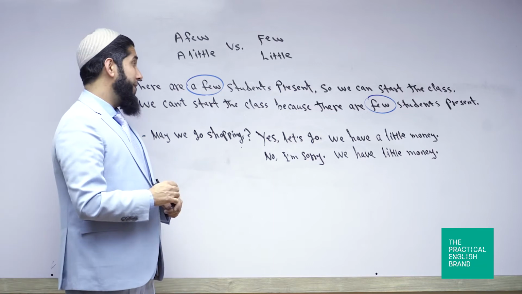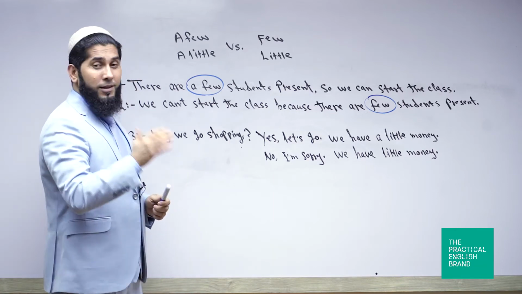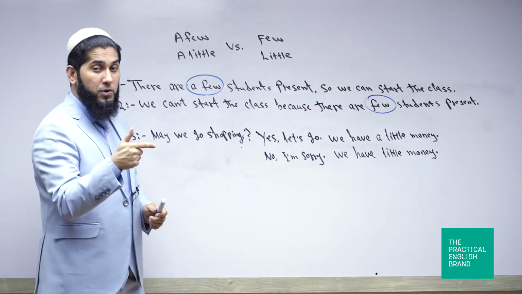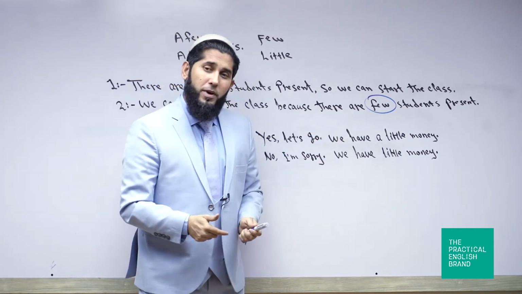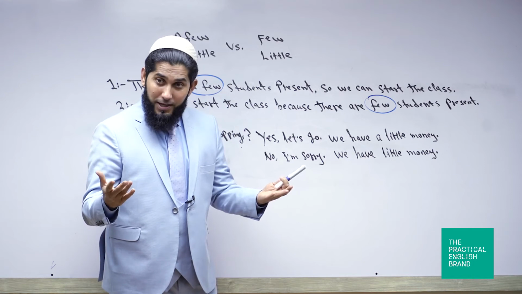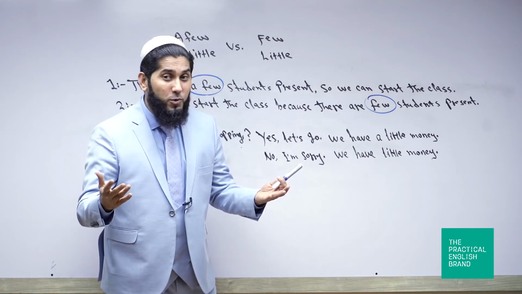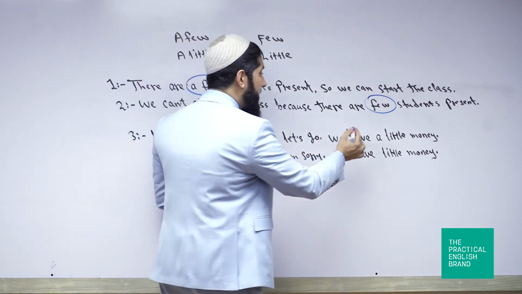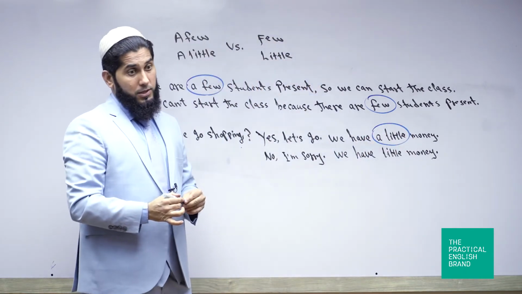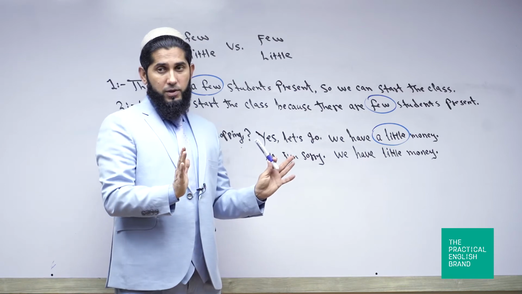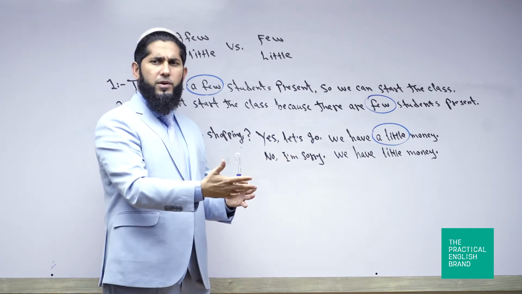So now you use a little and little. Look at the first sentence. Yes, let's go. We have a little money. Yes, we can go shopping. Why? Because we have a little. So a little gives a positive meaning. What kind of meaning? It means we have enough money. I mean, a little money, but it's enough for shopping, okay?